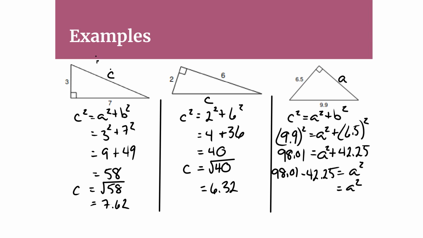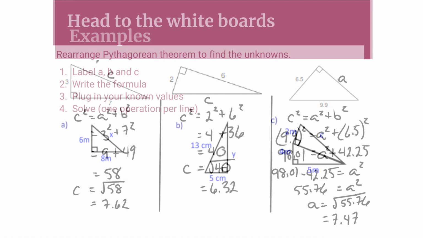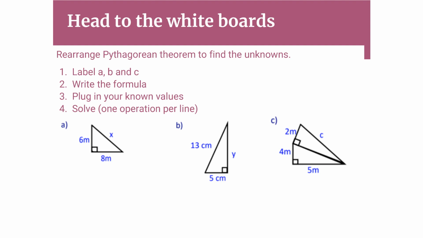So a squared is then equal to 55.76. That means a is equal to the square root of that, which means that a is equal to approximately 7.47. Okay, pause the video, try these questions on your own, then come back to see the answer.